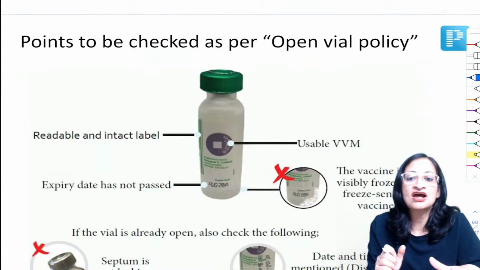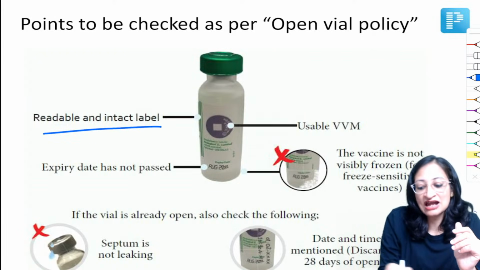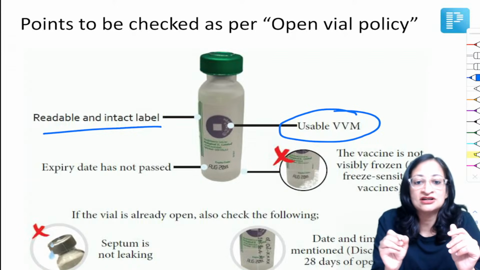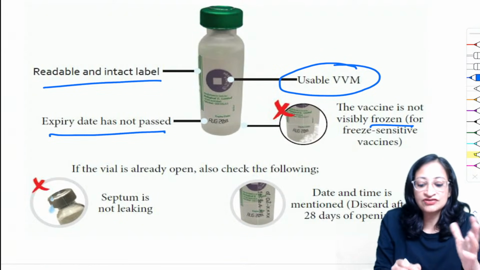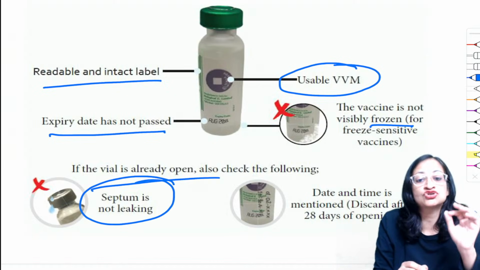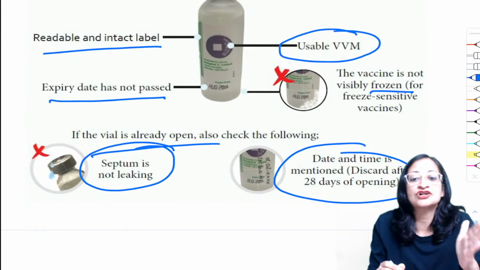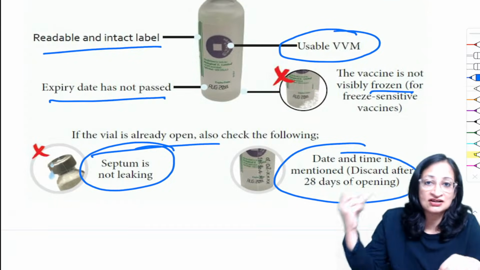Okay, to follow open vial policy, what all things do you have to check? There should be a readable and intact label. The VVM, vaccine vial monitor, should show usability. Expiry date should not be passed. The vaccine should not be frozen. And if the vial is already open, we have to see that the septum is not leaking. Date and time of opening of the vial should be mentioned, because after 28 days you have to discard it. And strict asepsis should be maintained while taking the vaccine out.